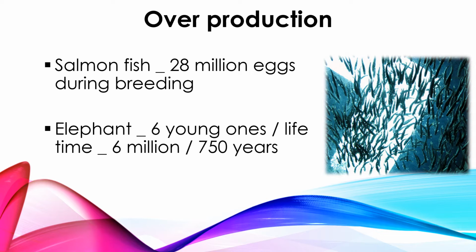If all these 28 million eggs hatched, of course they said the whole sea would be filled with salmon in new generations. But every egg may not hatch out, right? And one more example is given regarding the elephant. It is one of the slowest breeders, producing 6 young ones in its lifetime. Yet it can produce 6 million descendants at the end of 750 years in the absence of any check, right?